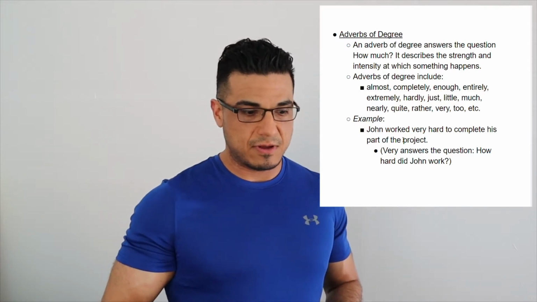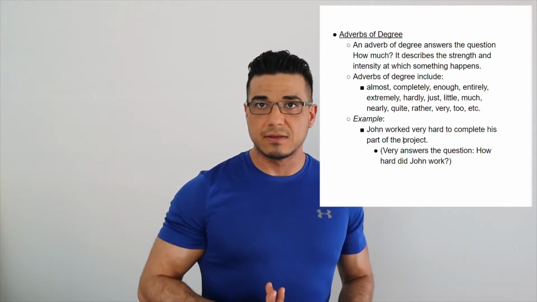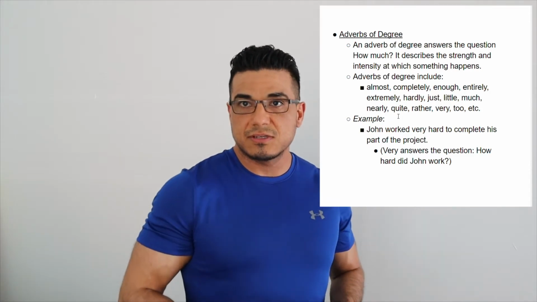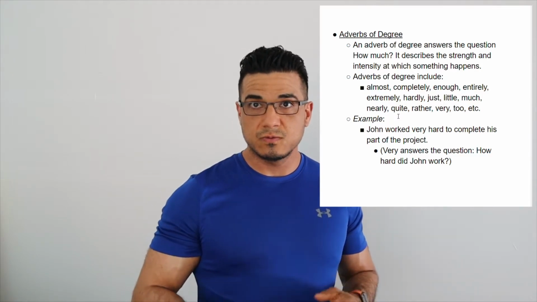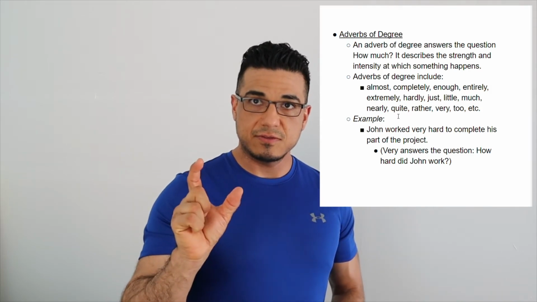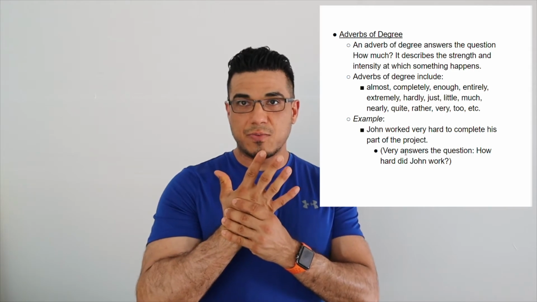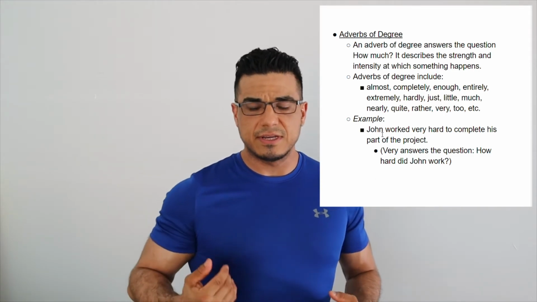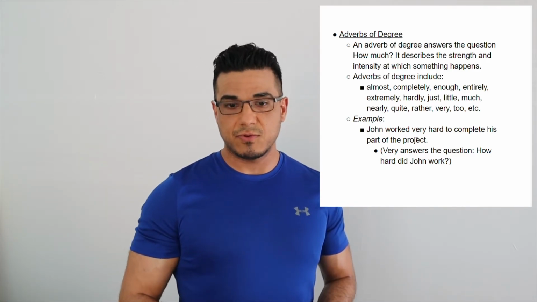It's more about an extremity, I suppose, right? As opposed to, again, a quantity, whether monetary or otherwise. The examples I have are almost, completely, enough, much, very, too, double O, right? Like she was too loud. Double O implies the extremity. Not the extremity like your outer parts, but more of the extreme, right? So the example I give here is John worked very hard to complete his part of the project.